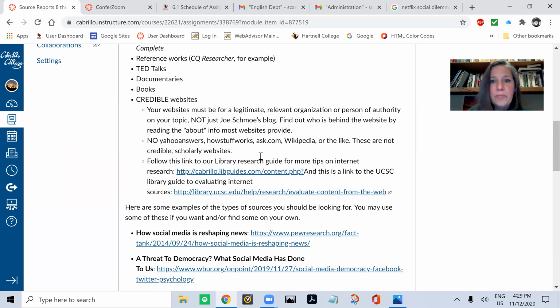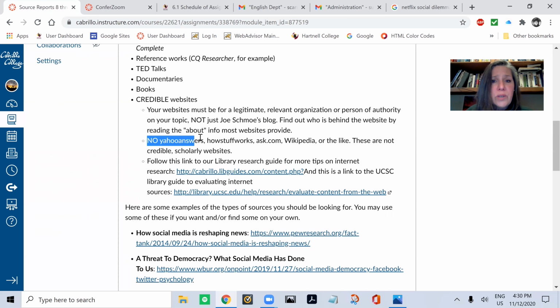All righty, legitimate, relevant organization or person of authority on your topic, not some schmo. Because as you guys know, and this is one of the problems with the internet as a source of information, anybody can make a website and put it up there. All right, no Yahoo Answers, no How Stuff Works, and I'm sorry, but no Wikipedia.